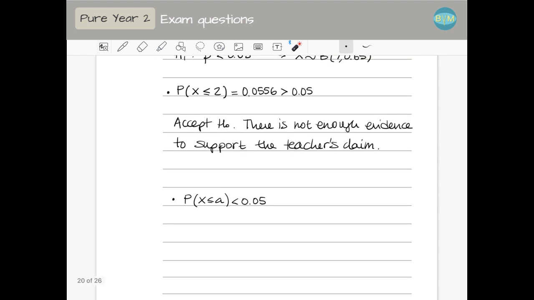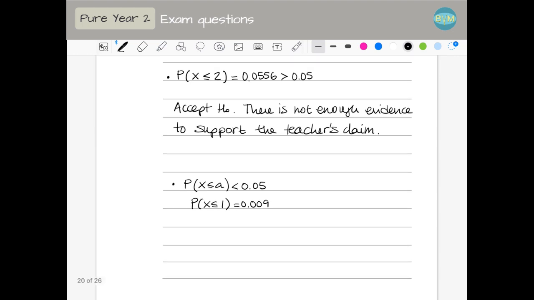So if you know that 2 is 0.056, which is slightly above, we are going to try the next one. The next one is 1. And when X is 1, this probability is 0.009, which is already smaller than the significant level. So this is going to be our critical value.